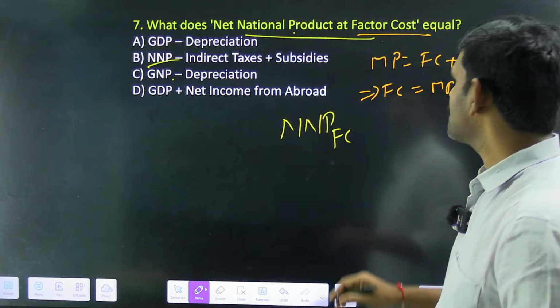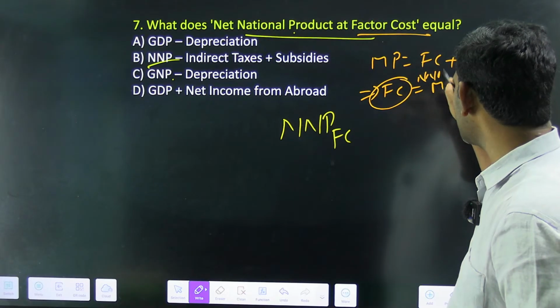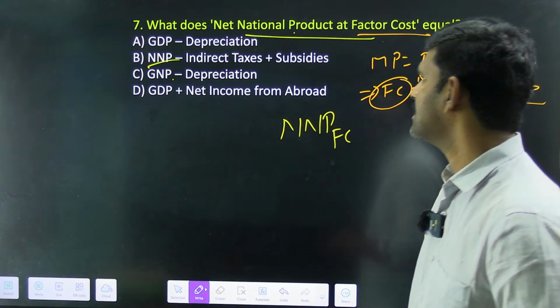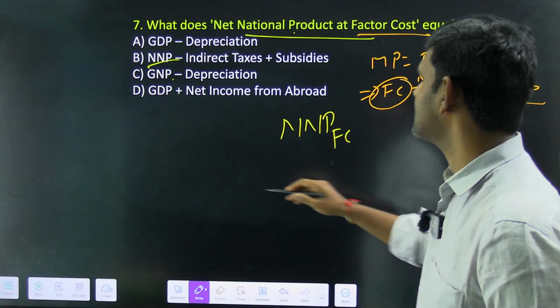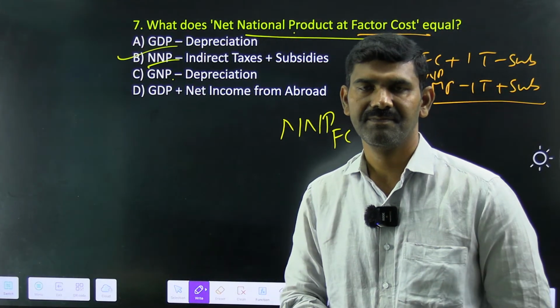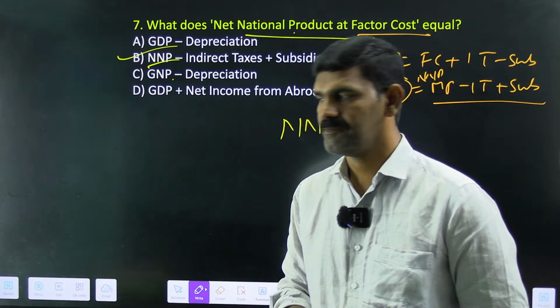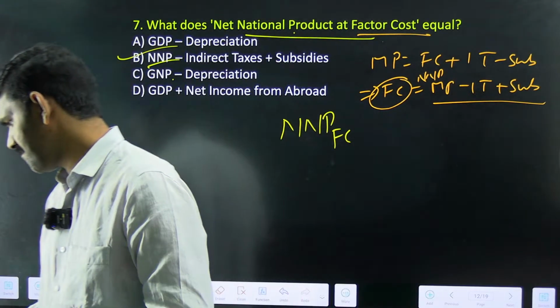So NNP at factor cost is NNP at market price minus indirect taxes plus subsidies. Option 2 is the right answer. Very simple. Clear?